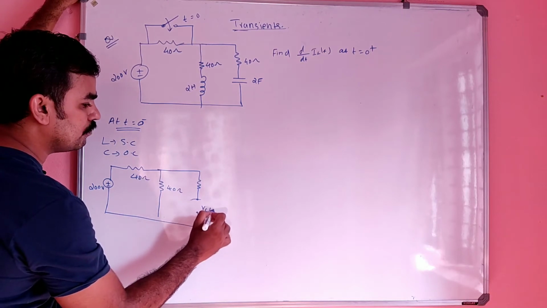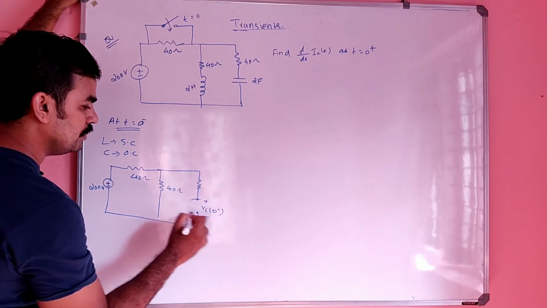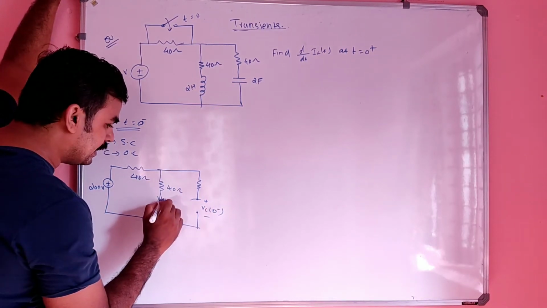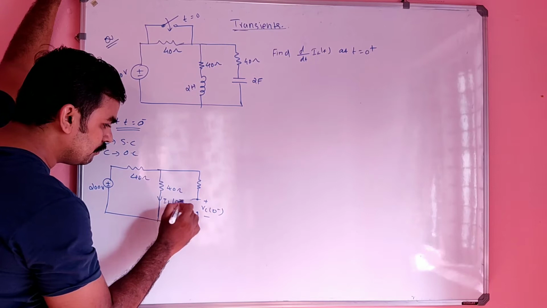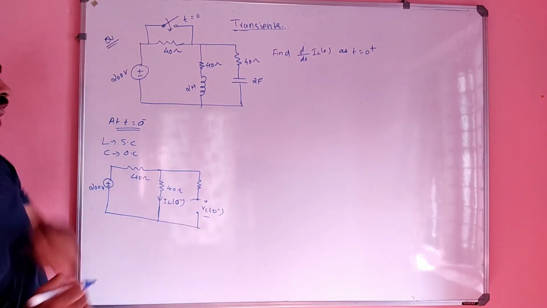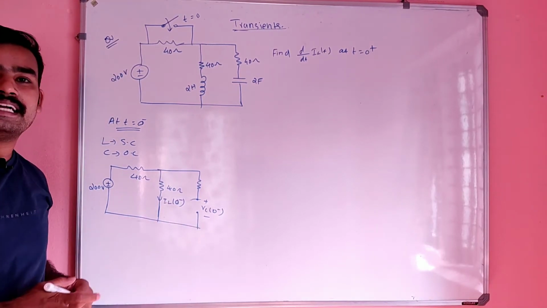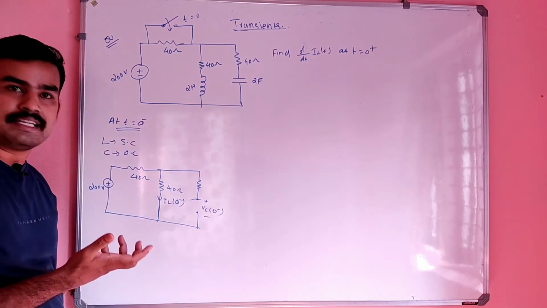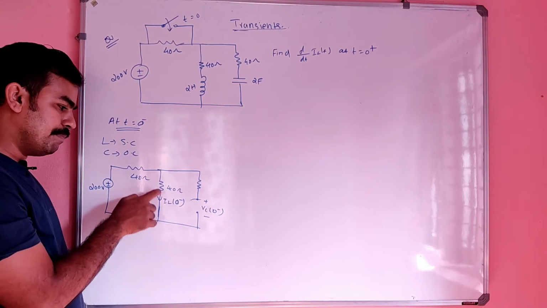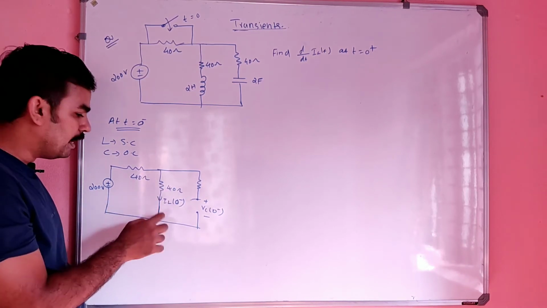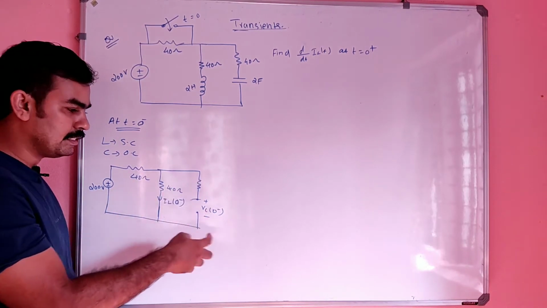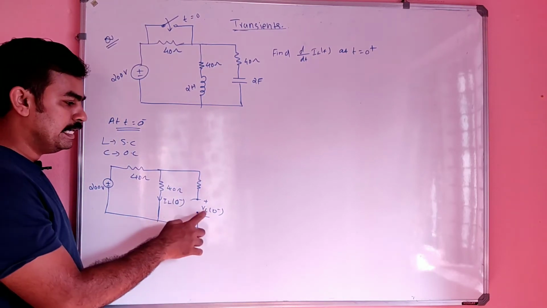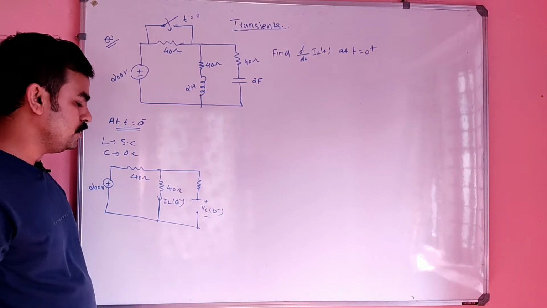And that is the voltage of the capacitor, VC of infinity, and the inductor is short circuited, meaning that is the current IL of 0 minus. Correct? So that is the aim of doing this: IL at t equal to 0 minus condition. At that time the current carried by this path will be IL of 0 minus, and across the capacitor, because the capacitor is open circuit, the voltage is VC of 0 minus. Okay, VC of 0 minus.